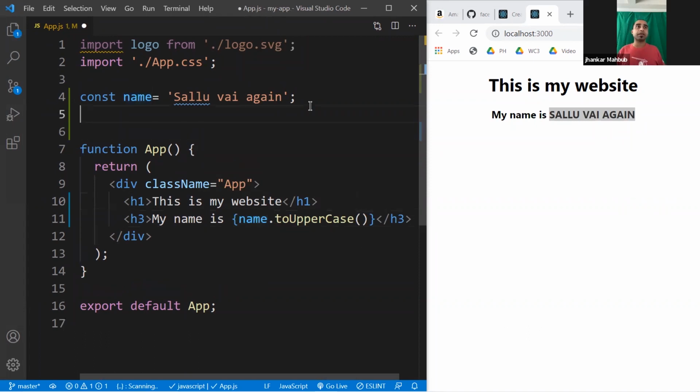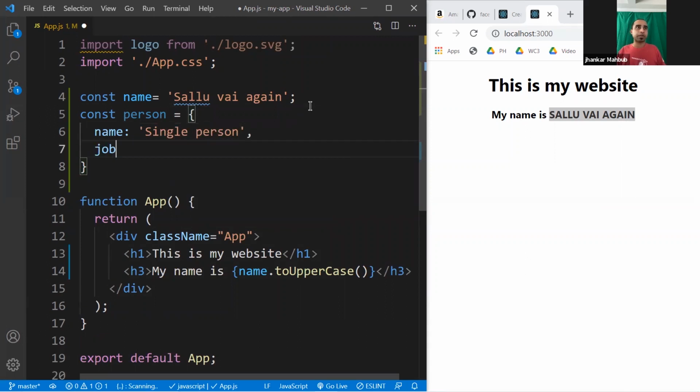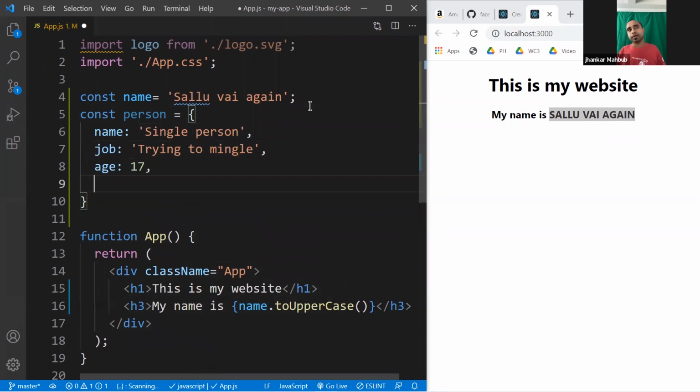Not only that, say you have a person, like this is an object, right? And in this object, it could have a name, some kind of single person, and then job is trying to mingle, and then maybe age is 17, and then favorite food is like a burger, those kinds of things. So right now you have an object.